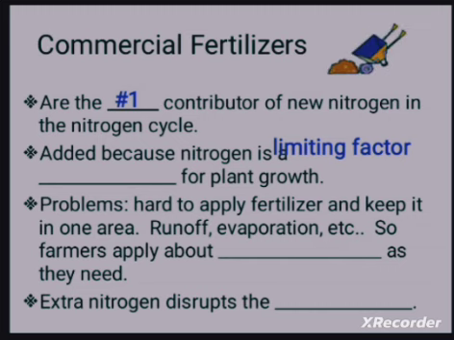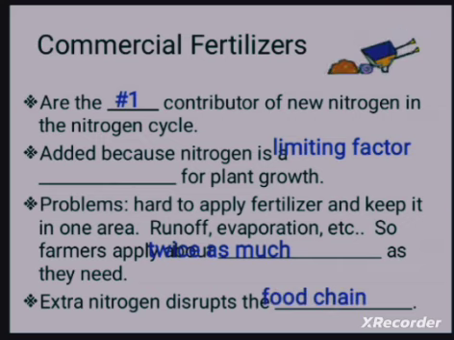The problem is that it is hard to apply the fertilizer and keep it in one area, because of runoff, evaporation, etc. So the farmer applies twice as much as needed. Extra nitrogen disrupts the food chain.